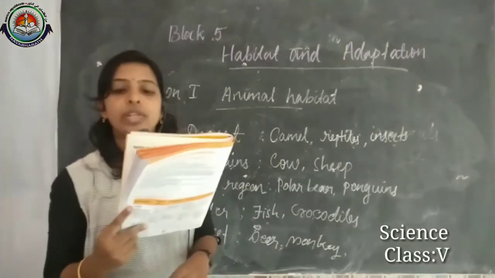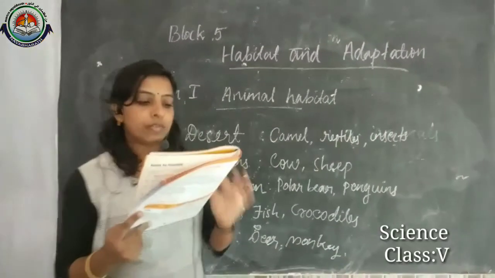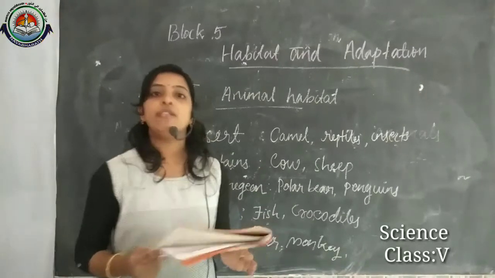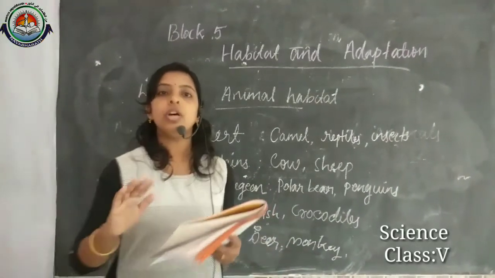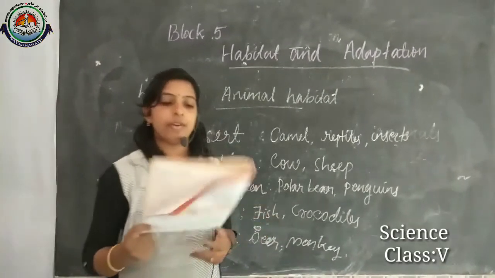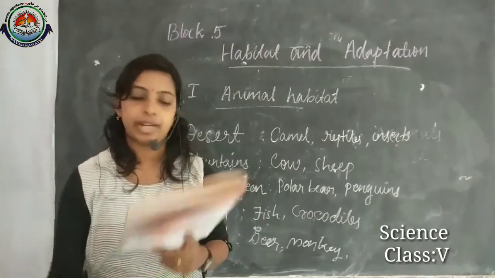Then features of the animals that live here. In the case of the duck, they have webbed feet. These webbed feet help them to swim, and they can easily catch their prey.